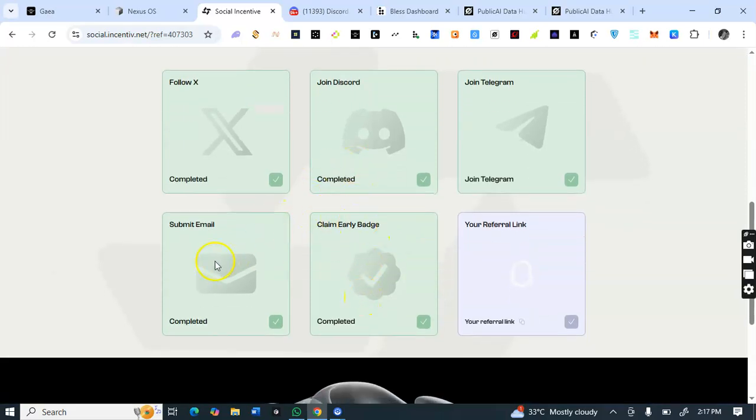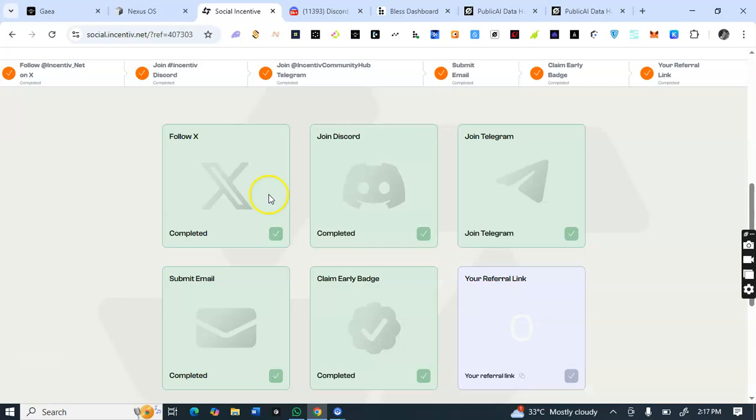So in a nutshell, remember to enter the submit email. You enter your mail and click on the forward arrow. Then here you claim the badge, the early badge. This is the first thing you are doing here. Once you click on claim badge, you have automatically claimed the badge since you have allowed your X and Discord account.